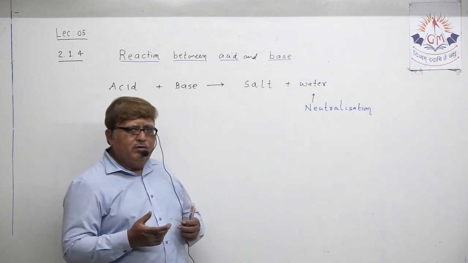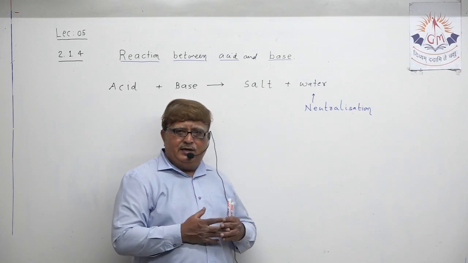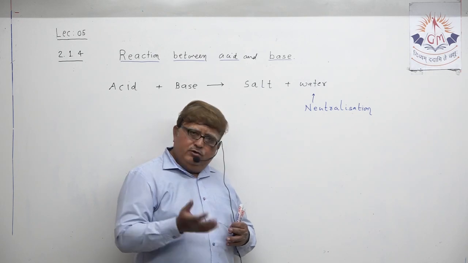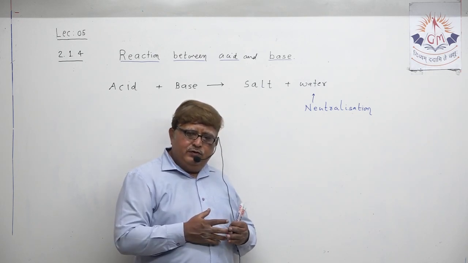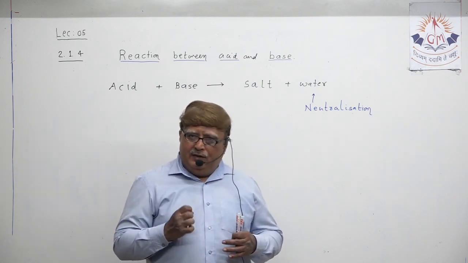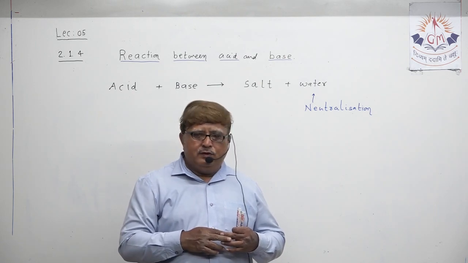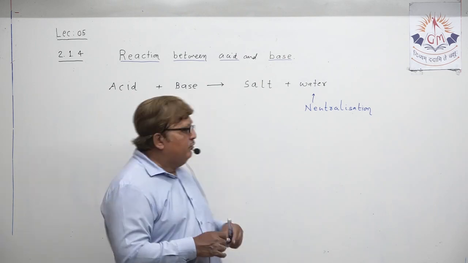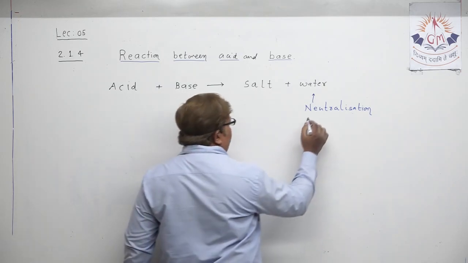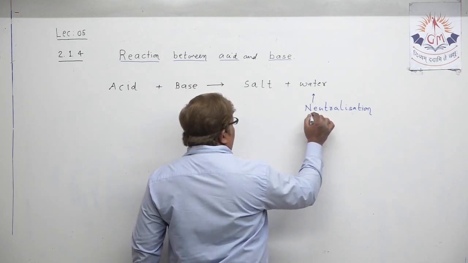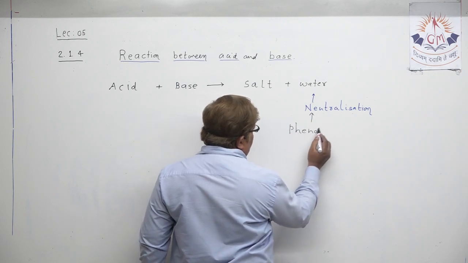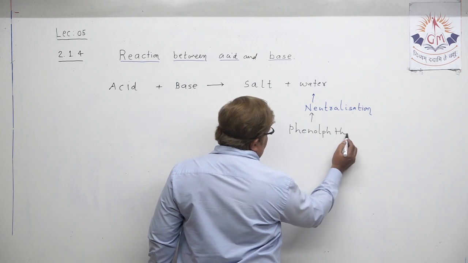Understood. So you all know the synthetic indicator which I explained in lecture number 2, that is phenolphthalein, which remains colorless in acidic solution and imparts pink color in the basic solution. So that one property, if my dear student you can remember, we can utilize here to prove this chemical property. You all know the name of the indicator, that is phenolphthalein.